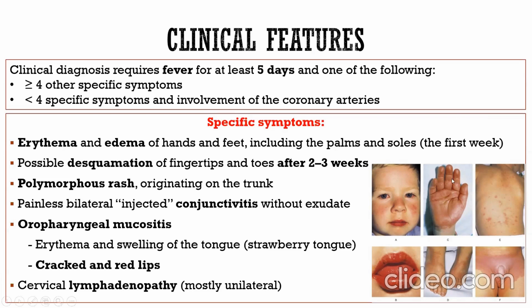And this we see in this photo: desquamated palms and soles in children with Kawasaki disease, strawberry tongue, rash on the back, and conjunctivitis.